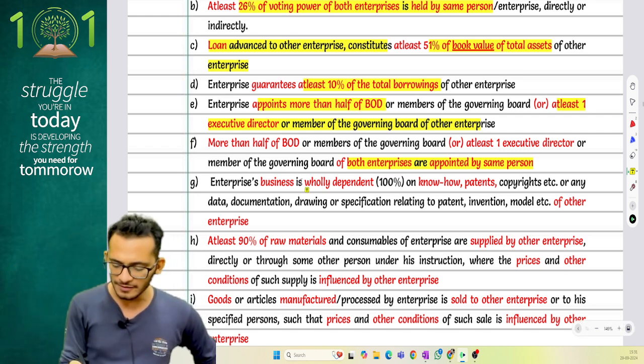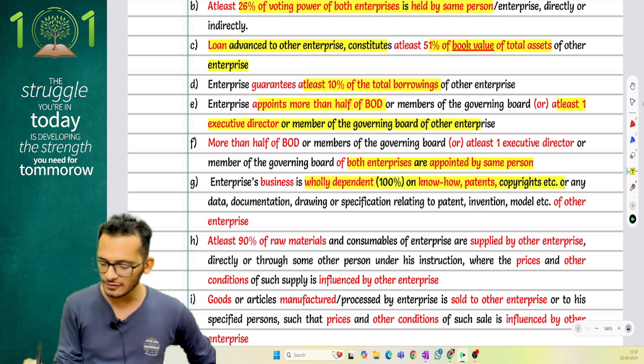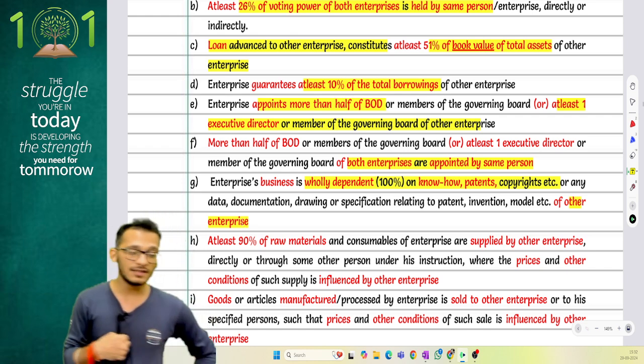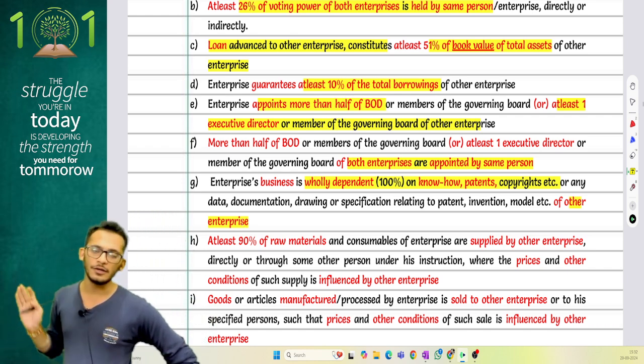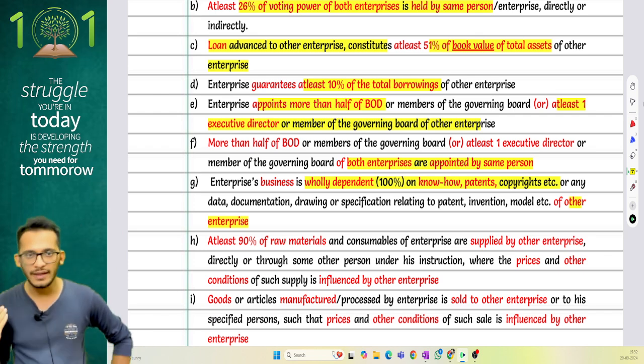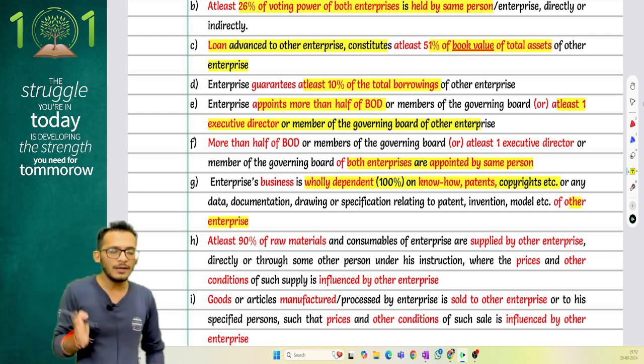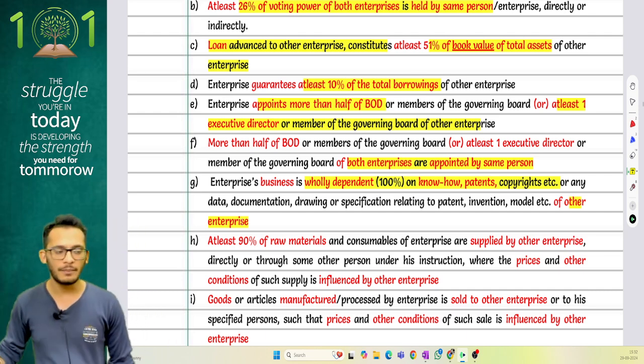Then, the enterprise's business is wholly dependent on the know-how, patents, copyright, etc., which have been taken from another enterprise. Which means my business itself is running because I'm completely dependent on your entity. If your brand name is not there, I cannot run. If your trademark is not there, I cannot run. So for all intangible items, 100% dependency is there on you, and therefore you are my AE.